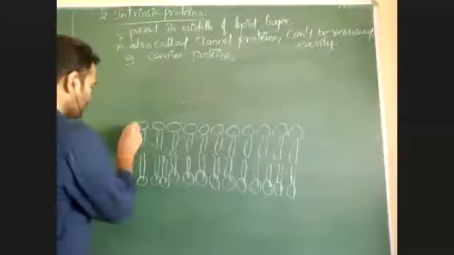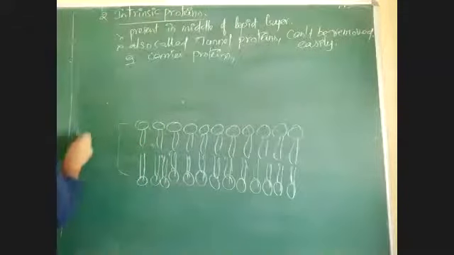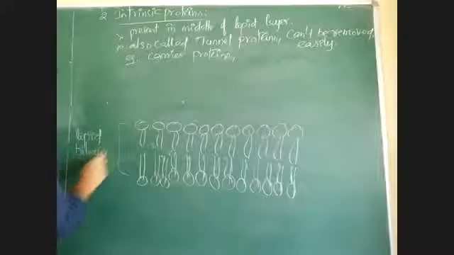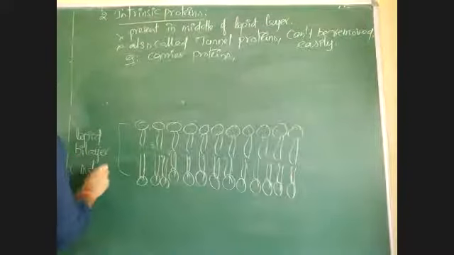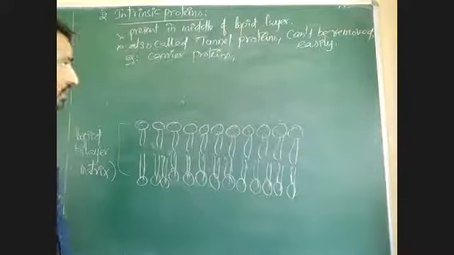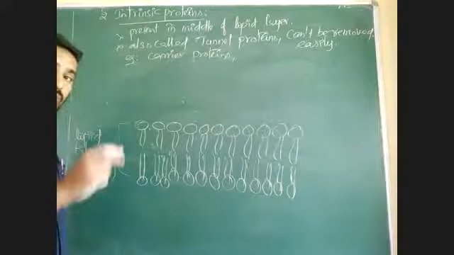This lipid bilayer is forming the matrix of the cell membrane. In that, there is presence of carbohydrates.